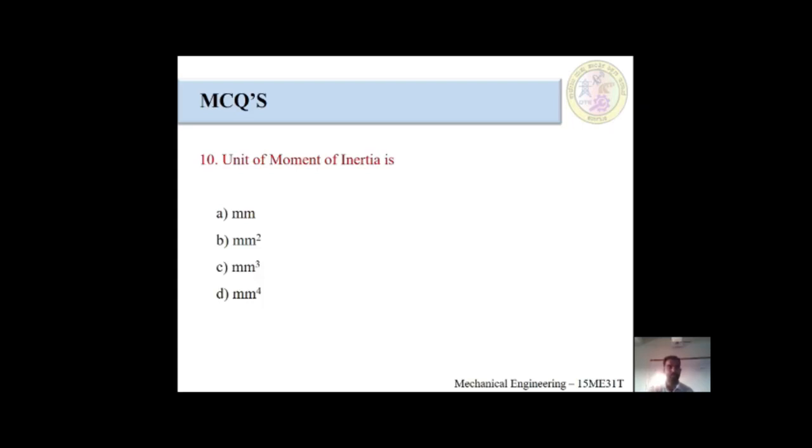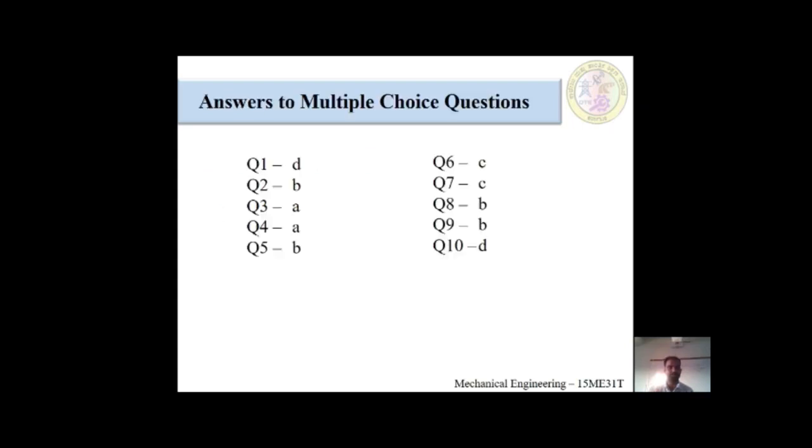I would have told many times, moment of inertia unit: millimeter, millimeter square, millimeter raised to cube, millimeter raised to 4. Think before going to answer the question. Okay, next slide I will give the answer for whole 10 questions.